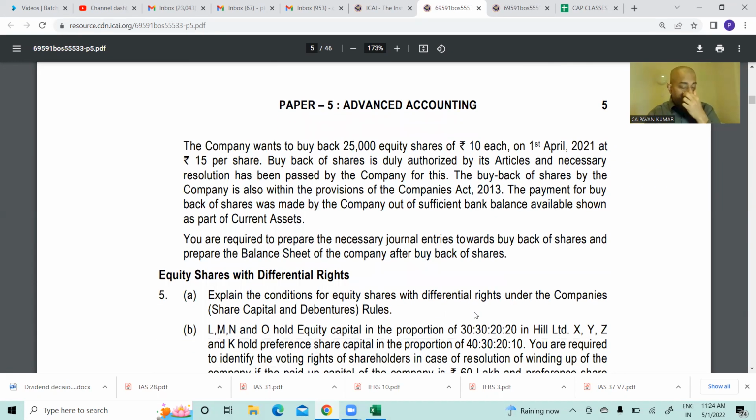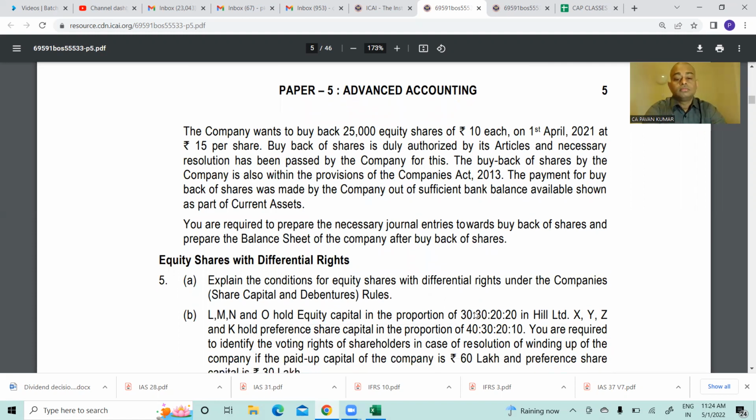Read. Continue. The company wants to buy back 25,000 equity shares of ₹10 each on 1st April 2021 at ₹15 per share. Do you remember the maximum number of shares that can be bought back shall be calculated using 3 tests? Test 1, test 2, test 3 are there. Resource test, number test and capital test.